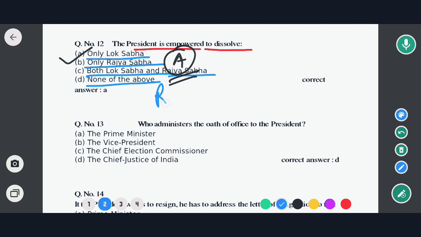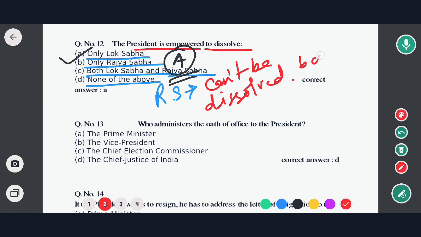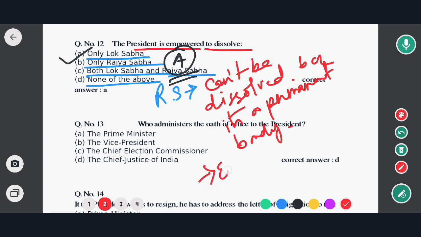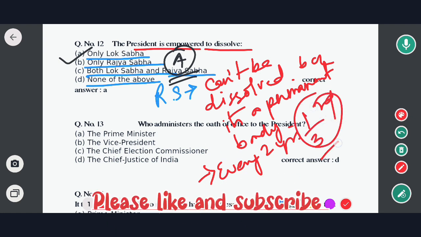That means Rajya Sabha cannot be dissolved. Why? Because it's a permanent body, and every 2 years, 1/3 of its members retire.